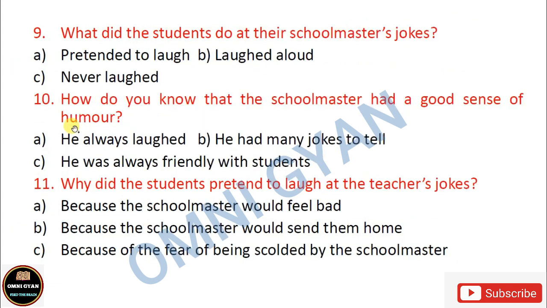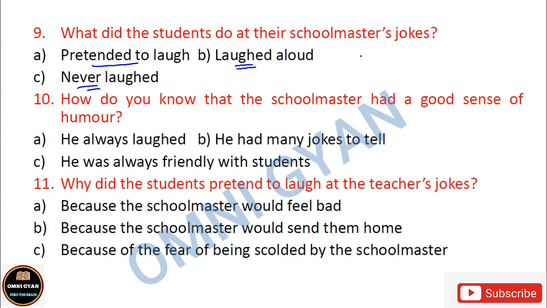Okay, let's continue with number 9. What did the students do at their schoolmaster's jokes? So when the schoolmaster would tell some jokes, what would the students do? They pretended to laugh. वो लोग हंसने की एक्टिंग करते थे. एक्चुअली उनको एक्चुअली में हंसी नहीं आता था. They never felt like laughing in a real manner, but they pretended to laugh. They laughed aloud. वो लोग जोर जोर से हंसते थे. Is it like that, or is it option C, they never laughed? Which one do you think is the correct answer?